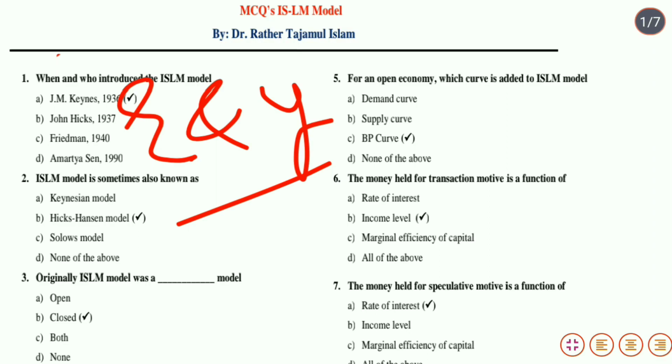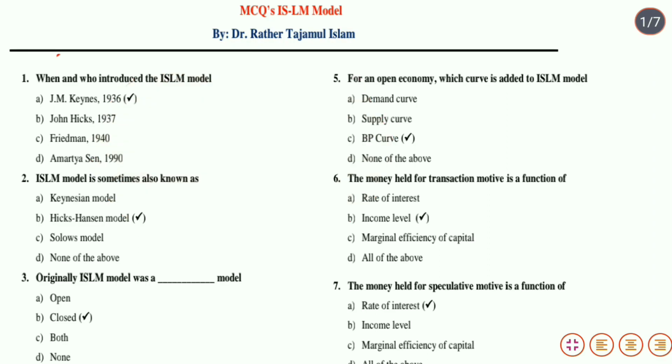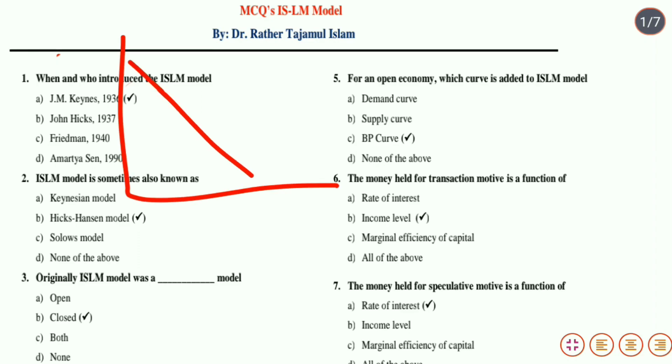Next, that is movements along the IS curve. What are the factors which are causing movements along the IS curve? The movements along the curve are caused due to the change in interest rate. क्योंकि हम IS curve में जो that is downward sloping always from left to right, यहां से हम क्या लेते हैं? नेशनल इनकम को लेते हैं और यहां से हम रेट ऑफ इंटरेस्ट को लेते हैं.